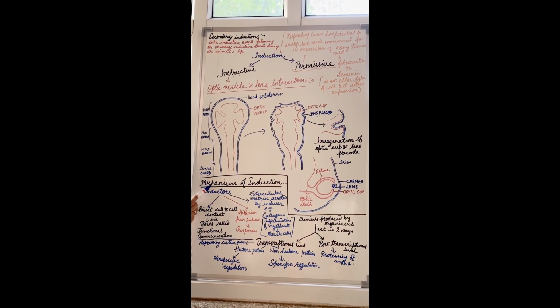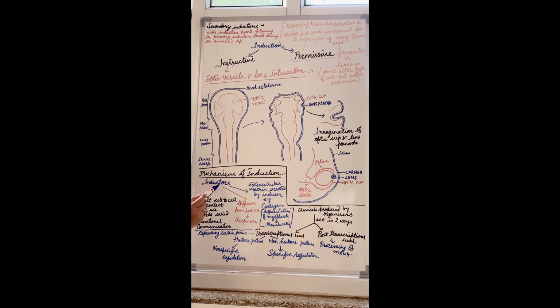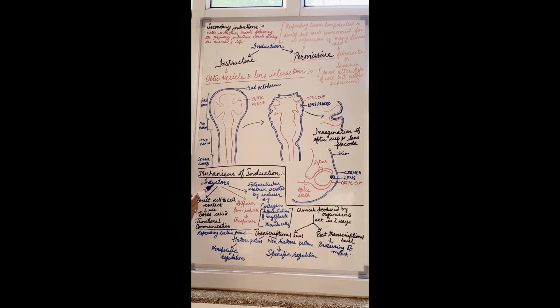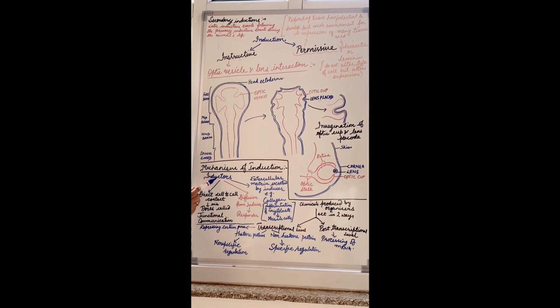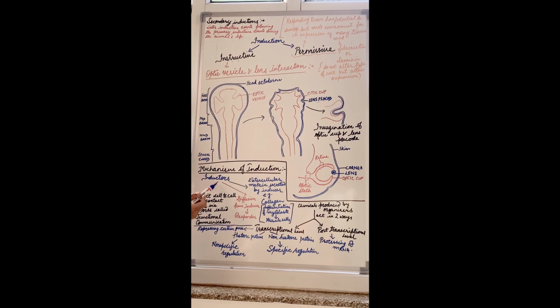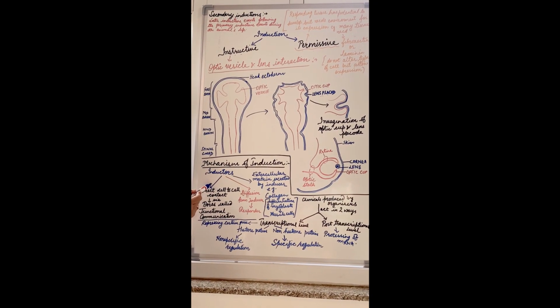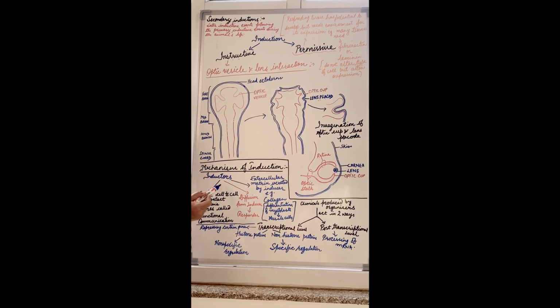So let's discuss now the mechanism of induction. जो inductors होते हैं, what are inductors? These are the chemicals which are secreted by the inducer, which pass on to the respondent, and then the tissue responds or it differentiates. So the inductors, how do they move from one tissue to another tissue?